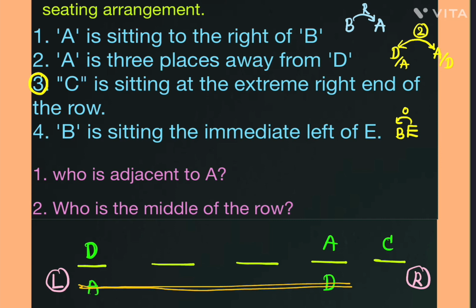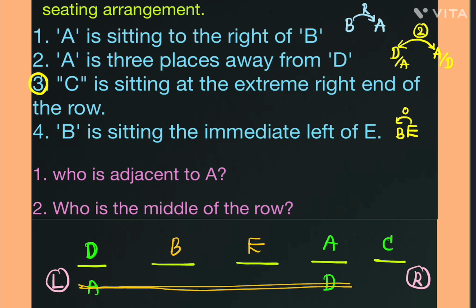Next one. Immediate right of B here, B and E are adjacent. So if I take the B value and E value here, B and E are adjacent, right? B is the immediate left of E, as given. I can take it like this. Now I can check these conditions also. First condition: B is left of A. A is right of B, so B is left of A, matching here.